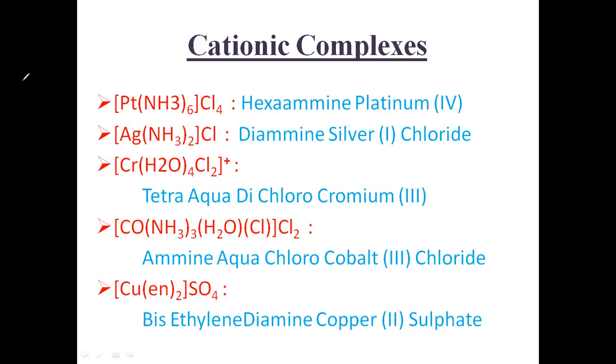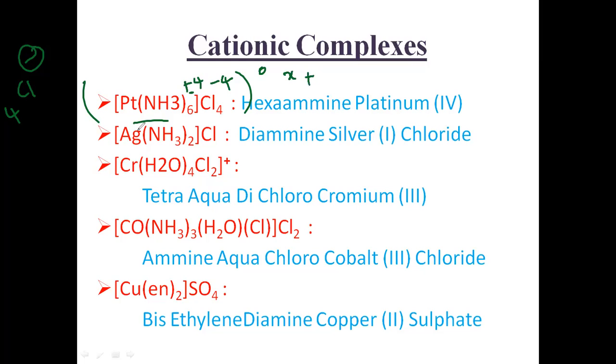Here chlorine is generally -1. But there are 4 chlorines, so 4 into -1 gives -4. If the anions total -4, the charge of the complex cation will be +4. Then only the total will be 0 here. So what is the complex charge here? Only +4. So you can calculate the oxidation state like this.